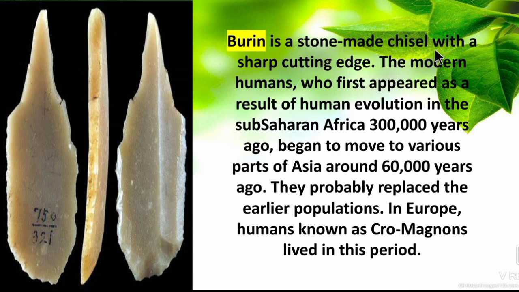A burin is a stone-made chisel with a sharp cutting edge. The modern humans who first appeared as a result of human evolution in sub-Saharan Africa 3 lakh years ago began to move to various parts of Asia around 60,000 years ago. They probably replaced the earlier population, and in Europe, humans known as Cro-Magnons lived in this period. So a burin is a sharp tool used for cutting, and many modern humans moved out from Africa and settled in Asia, and the population which settled in Europe are called Cro-Magnons.